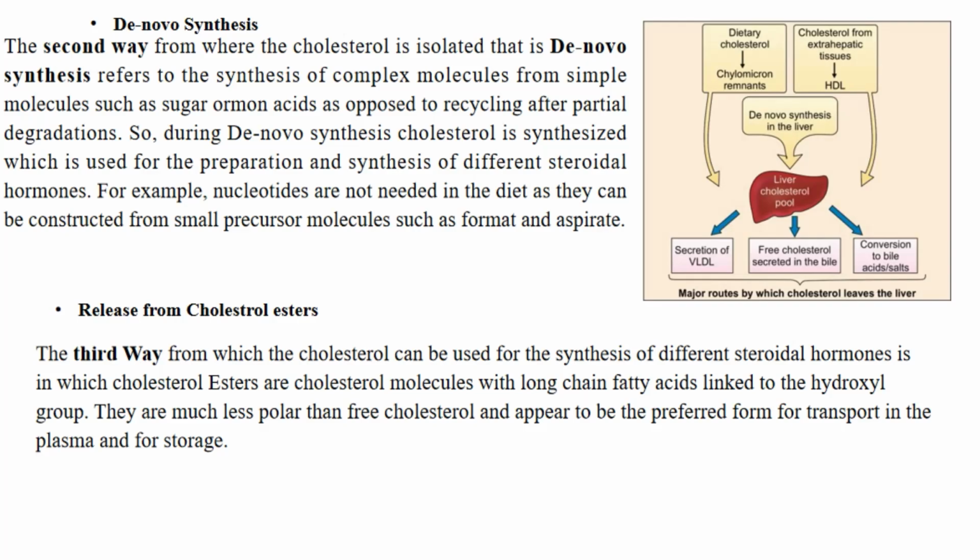The third way from which cholesterol can be used for the synthesis of different steroidal hormones is cholesterol esters, or cholesterol molecules with long chain fatty acids linked to the hydroxyl group. They are much less polar than free cholesterol and appear to be the preferred form for transport in the plasma and for storage.